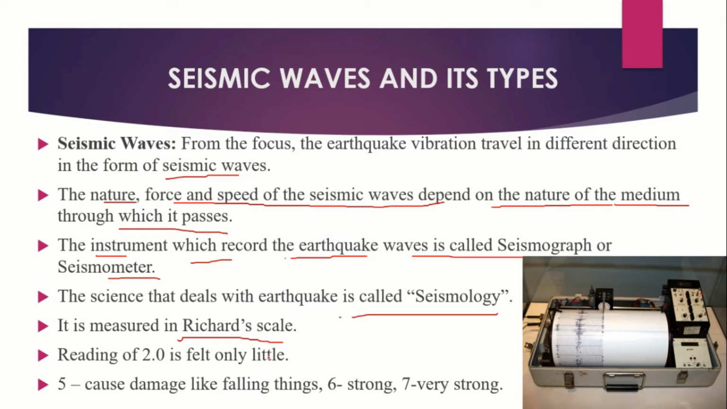An earthquake of 2.0 on the Richter scale or less can be felt only a little. An earthquake over 5.0 on the Richter scale can cause damage from things falling. A magnitude of 6.0 or higher is considered very strong, and 7.0 on the Richter scale is classified as a major earthquake. The highest magnitude ever recorded is 9.5 on the Richter scale.